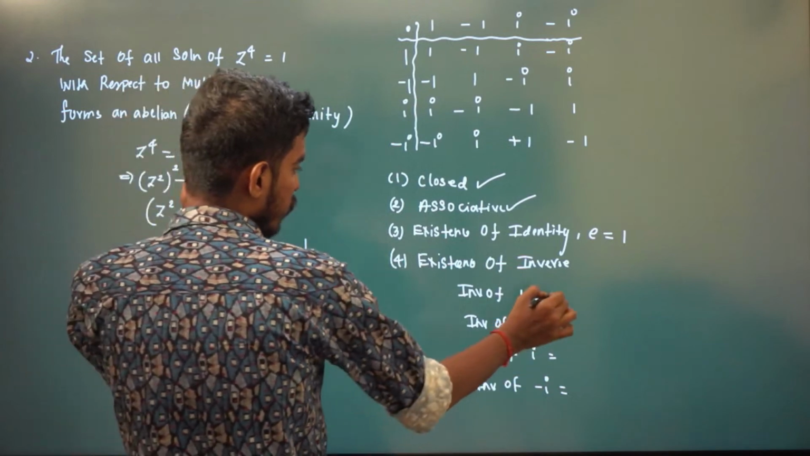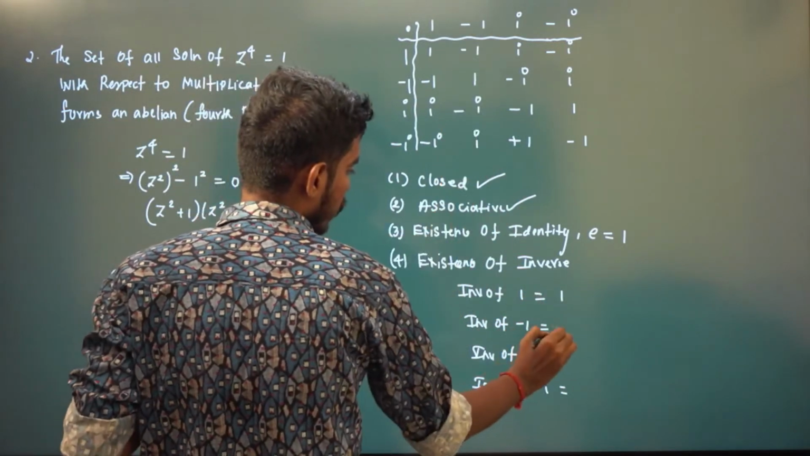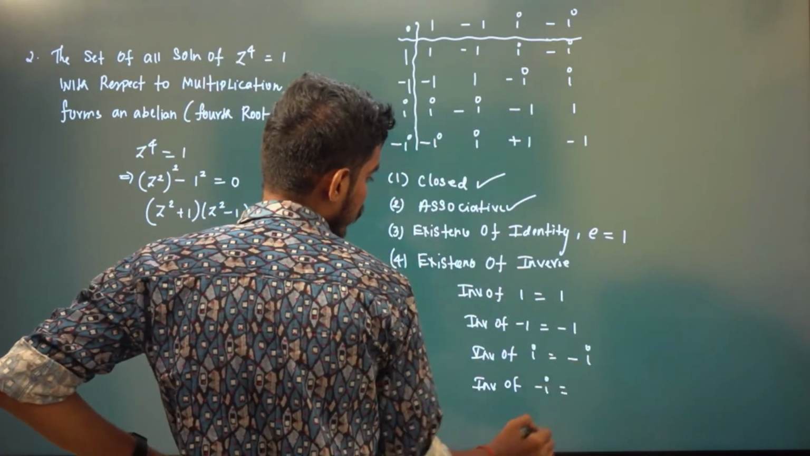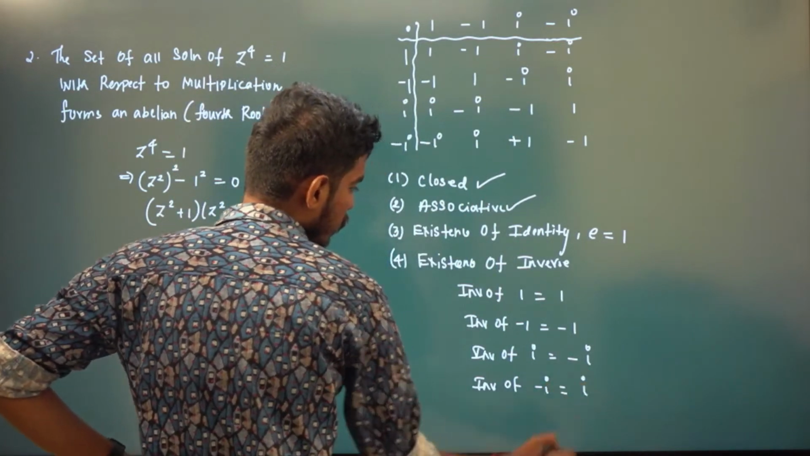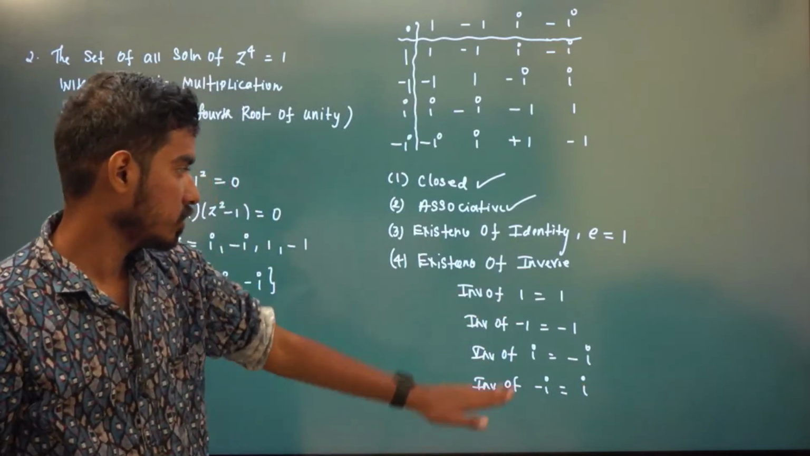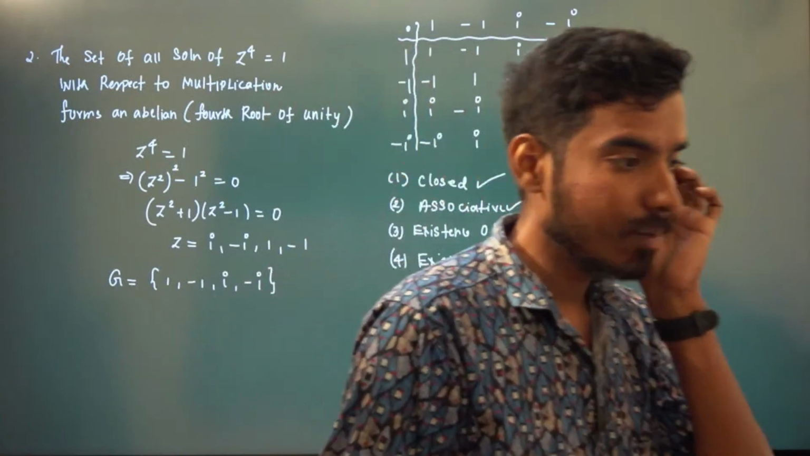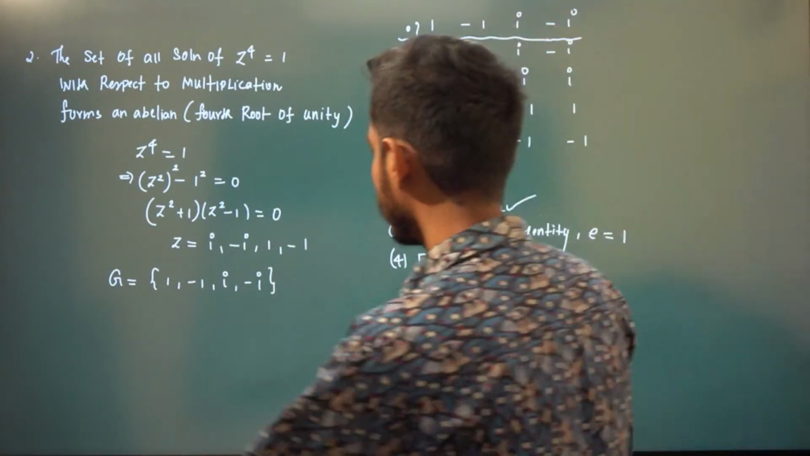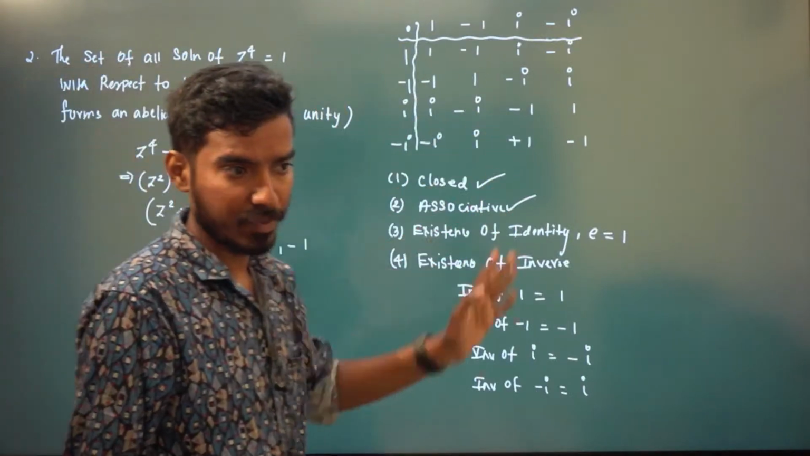What is inverse of 1? Inverse of 1 is 1. Minus 1 into what is 1? It is minus 1. i into what is 1? It is minus i. Minus i into what is plus 1? It is plus i. Right? So this is the inverse. Closure means you write out a definition that for all a, b belongs to G, a star b is in G. So this is the fourth roots of unity. So this is a finite group with 4 elements.